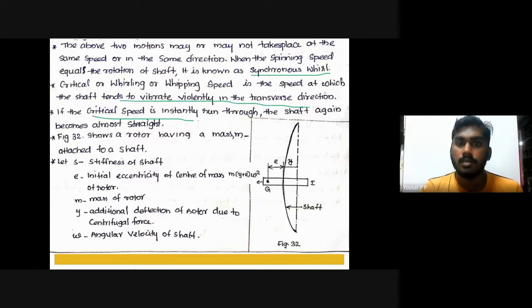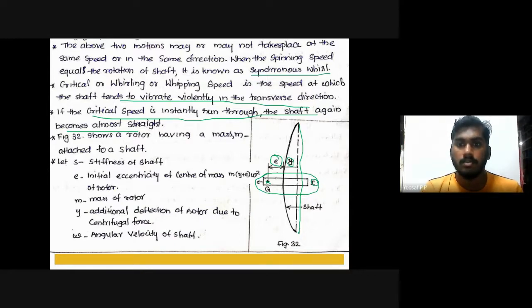If the critical speed is instantly run through, the shaft again becomes almost straight. You can see here a figure which represents the axis of the shaft, and this one is your rotor. This G represents the center of gravity or center of mass. I is the moment of inertia, and here y represents the deflection of the shaft, and e represents the eccentricity of the shaft.